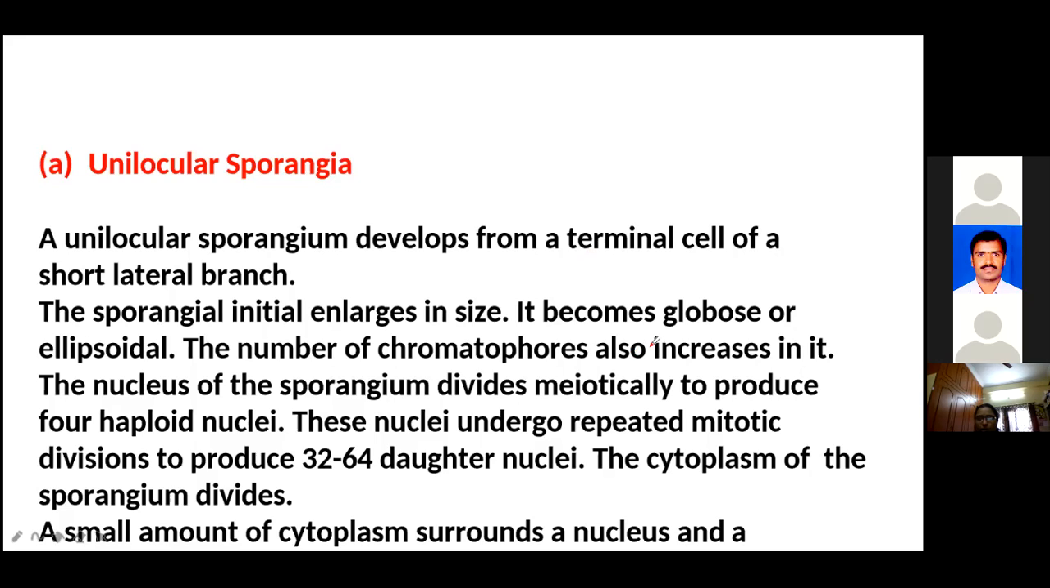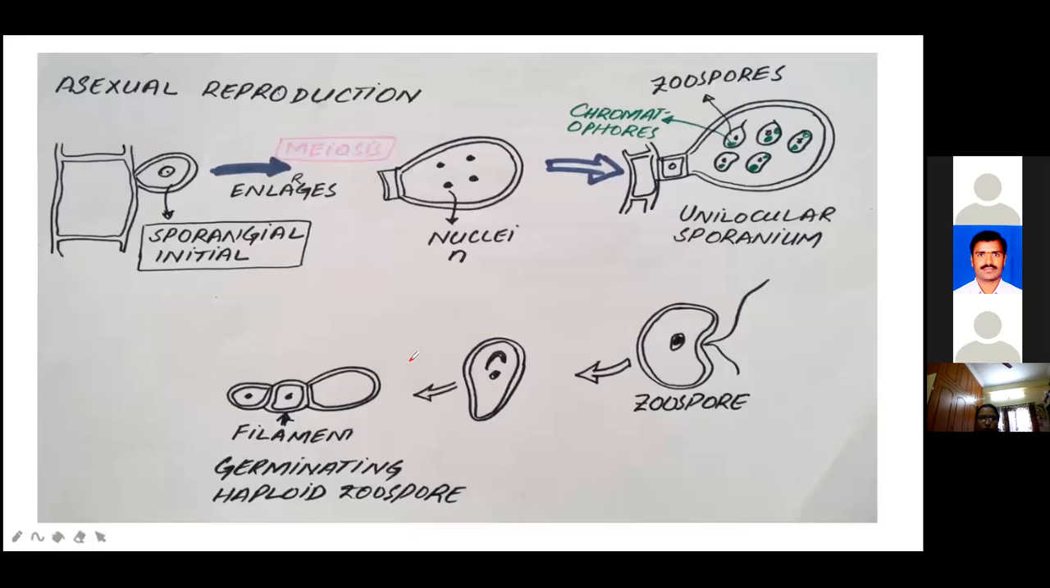This is called the diploid unilocular sporangia. This is how the unilocular is produced. See here, girls, this part is the unilocular sporangia. In this one, the unilocular sporangia undergoes meiosis division to form 4 nuclei. See in the diagram, how many nuclei are formed? 4 haploid nuclei, which further divide mitotically to produce 32 to 64